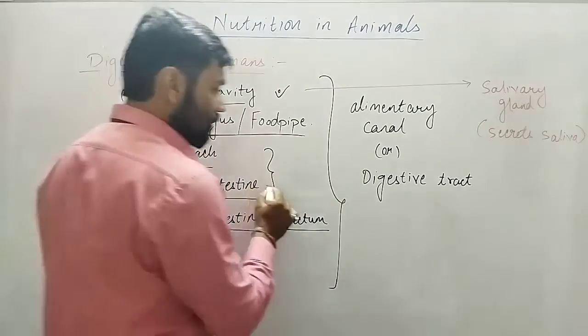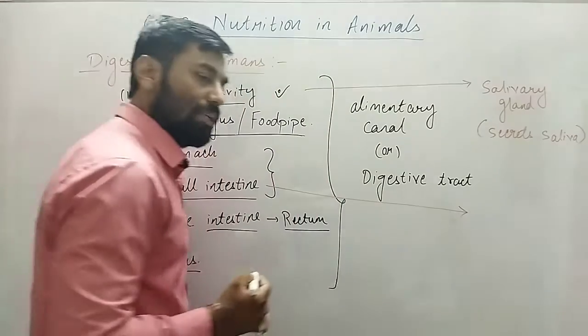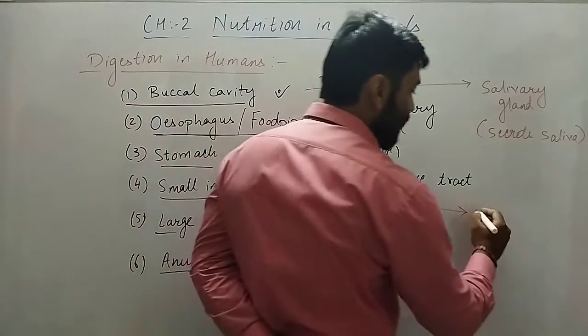Then in the small intestine, we will discuss that there is pancreatic juice.